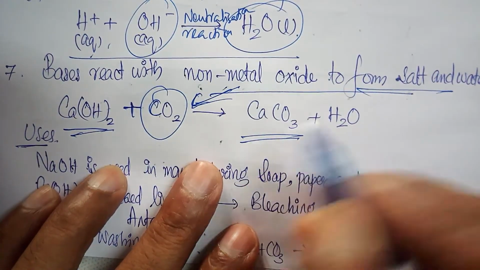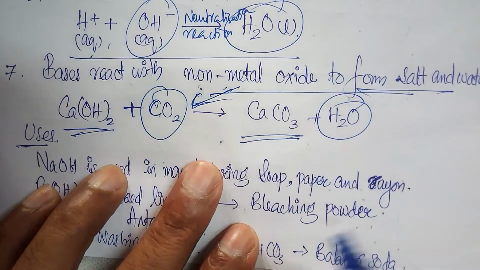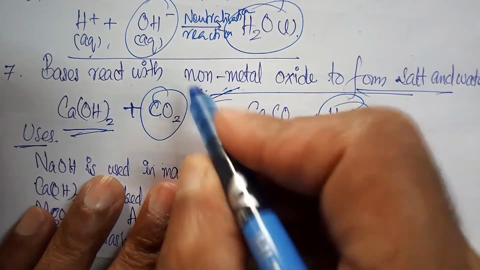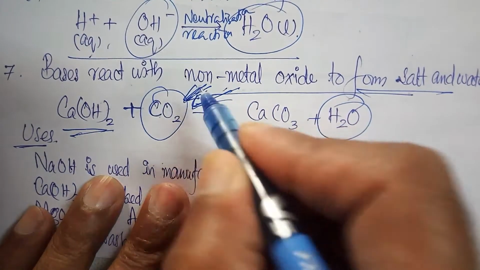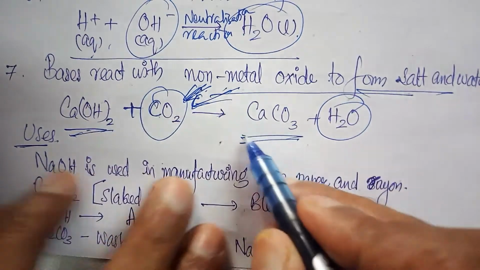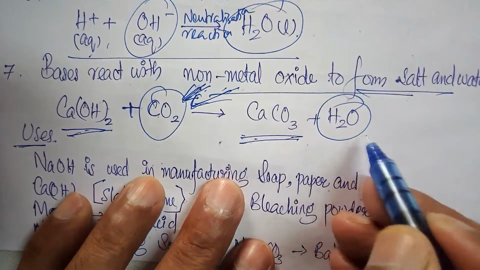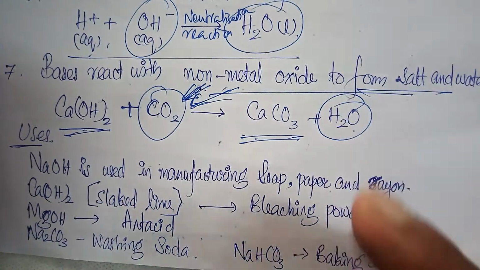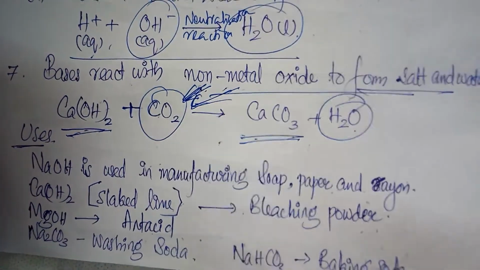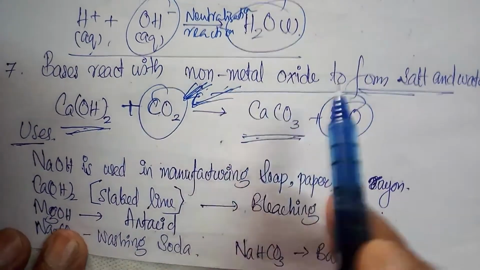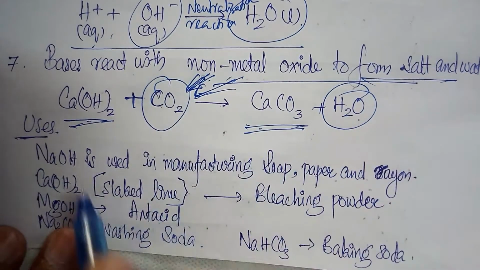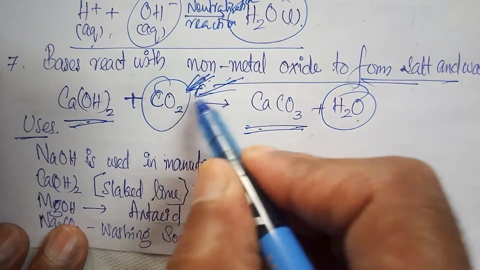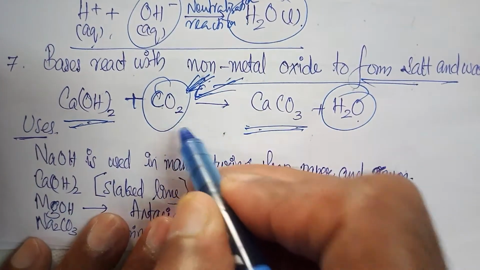So a non-metal oxide like carbon dioxide reacts with bases to form calcium carbonate and water. This is also one reaction of a base.